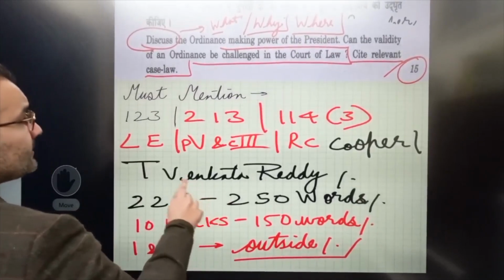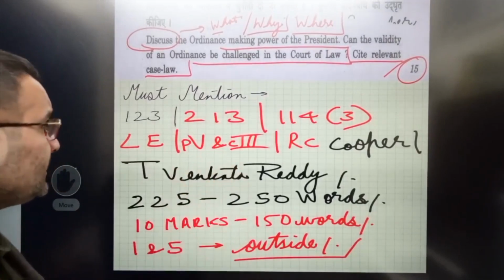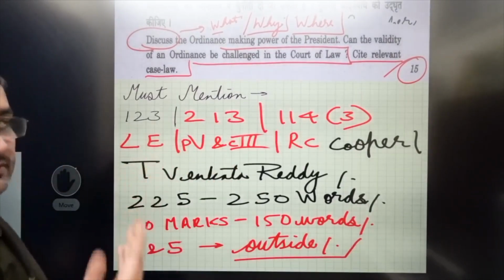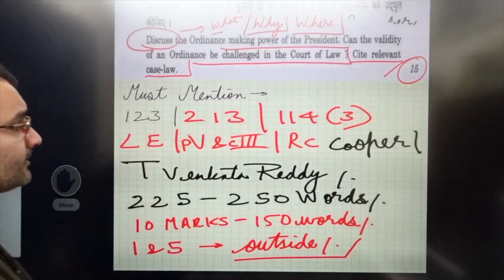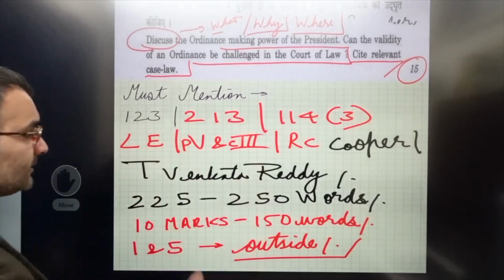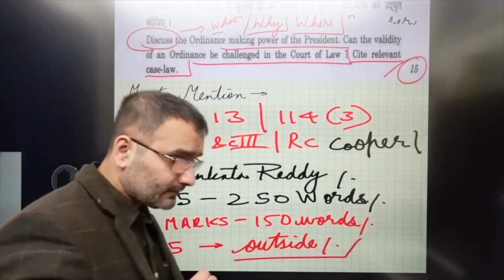You are going to mention 123, you will mention 213, you will mention 114 clause 3. You are going to mention, well, that it is a legislative power. You are going to mention part 5 in chapter 3. You will mention R.C. Cooper. You will mention T. Venkata Reddy, and you are going to close off your answer in about 250 words.